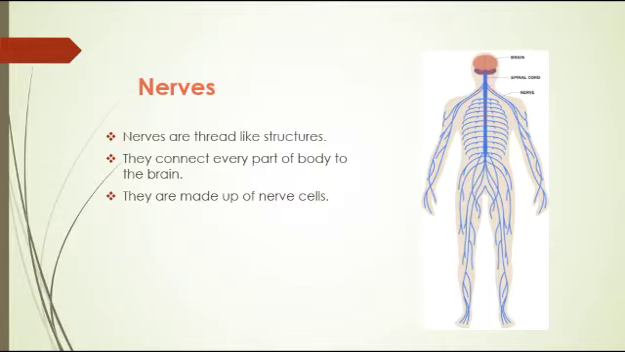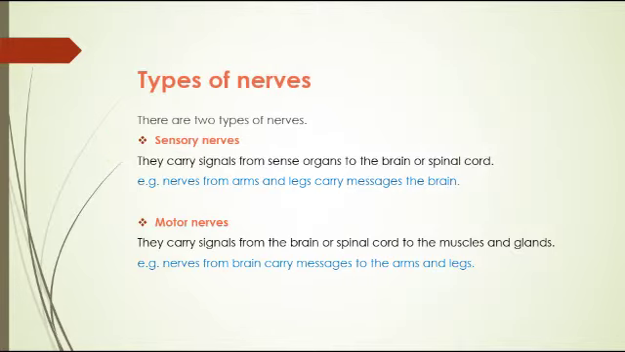There are thread-like structures that are present in our body. These are called nerves. They connect every part of the body to the brain. They are made up of nerve cells. Moving towards types of nerves. There are two types of nerves. Sensory nerves carry signals from sense organs to the brain or spinal cord. And motor nerves carry signals from the brain or spinal cord to the muscles and glands.